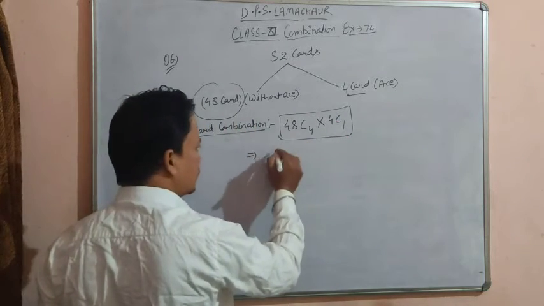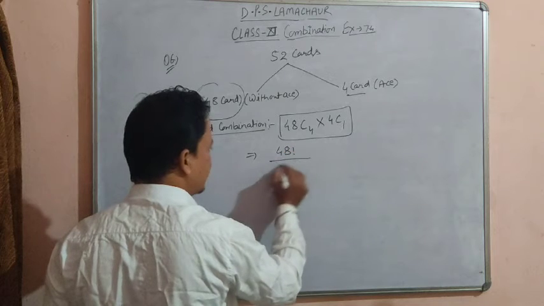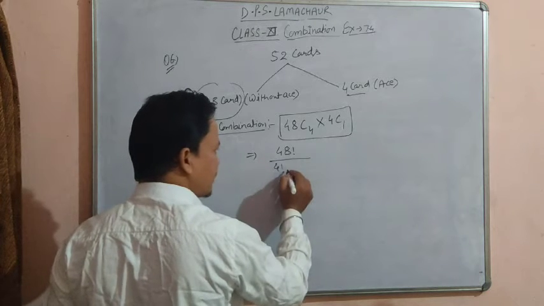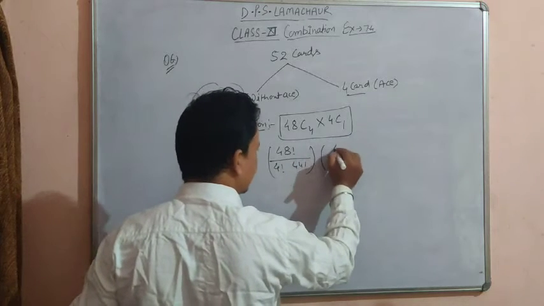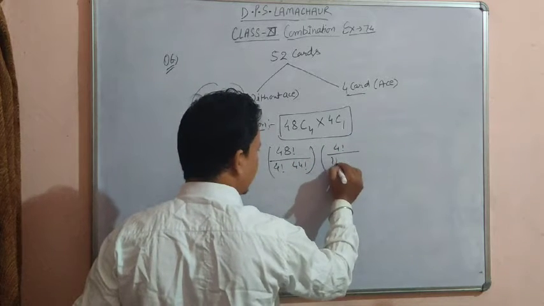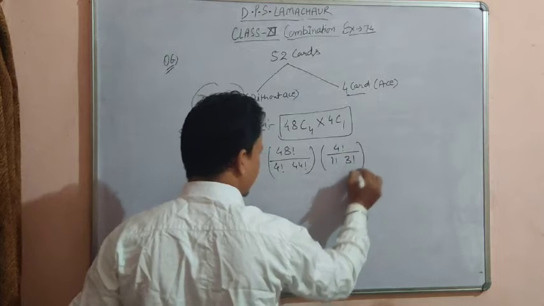Now solve it. 48 factorial divided by 4 factorial, 48 minus 4, that is 44 factorial, and here 4 factorial upon 1 factorial, 4 minus 1, 3 factorial.